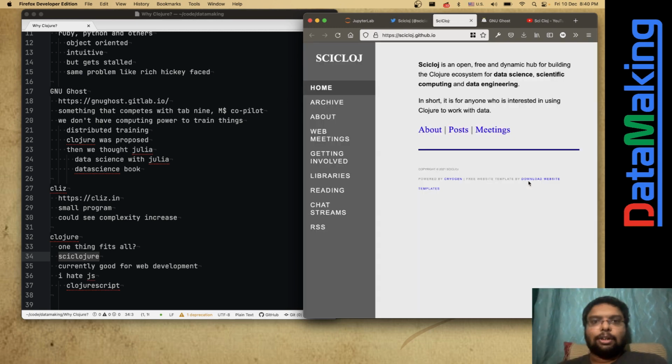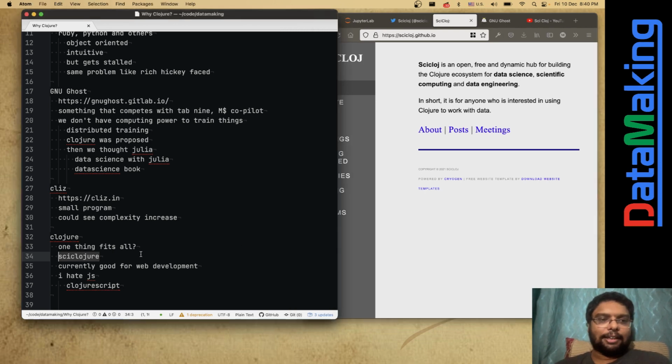So there is a thing called Clojure, and Data Making is primarily a data science company, and we also do web app development and all that stuff. We are a consulting company, but we are a data science company too. So I am very much interested in one language that fits all. Clojure is already good for web development, and Clojure is for data science and all those stuff. So I just want to find one thing that fits all.